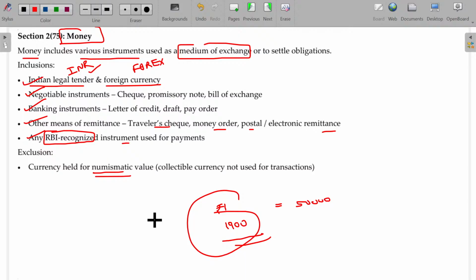Then that will not fall under money. Currency held for numismatic value will not form part of money. Collectible currency, currency collections not used for transactions, I'm just collecting the currencies, like stamp collection, currency collection.